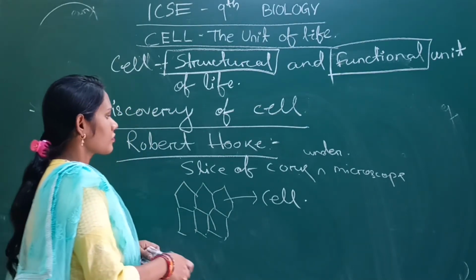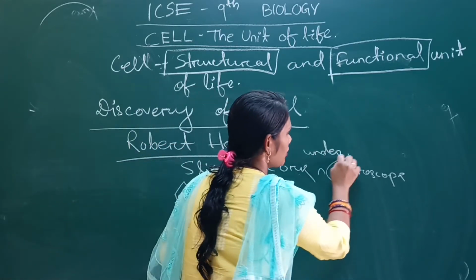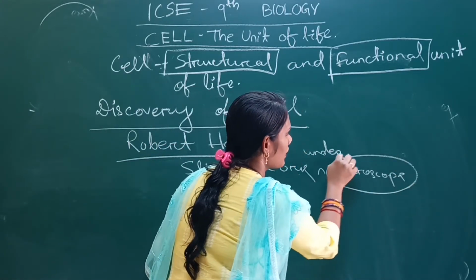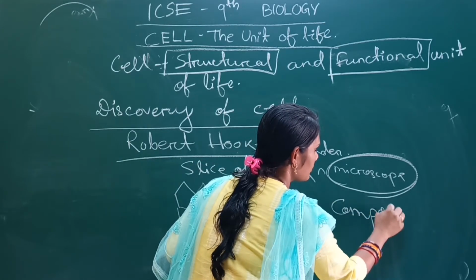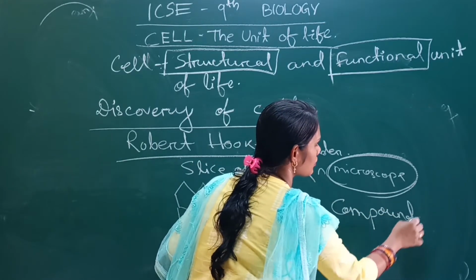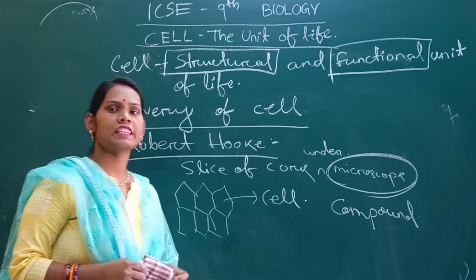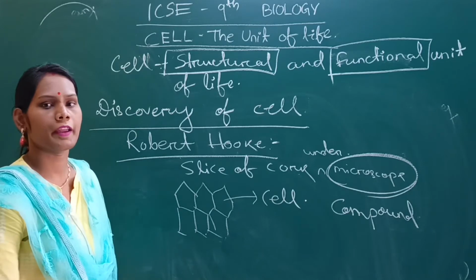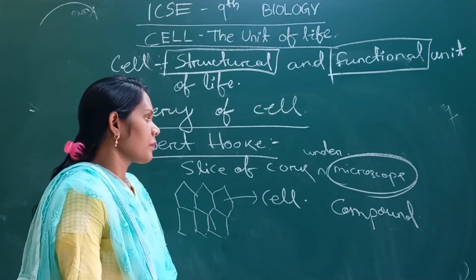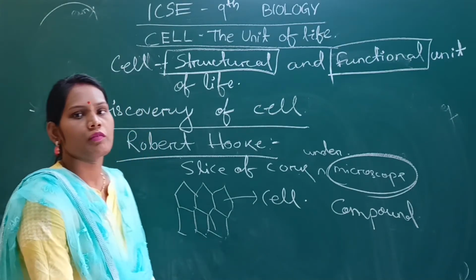So when he found the cell, he invented the compound microscope, because he used two lenses in his microscope, two biconvex lenses, having a greater magnification. He invented the compound microscope.